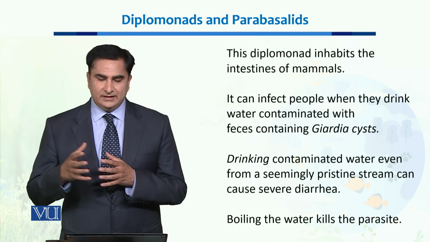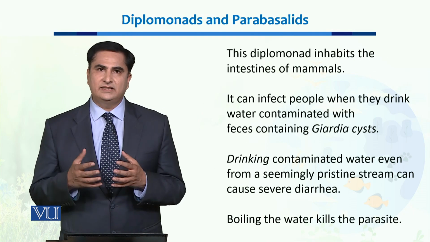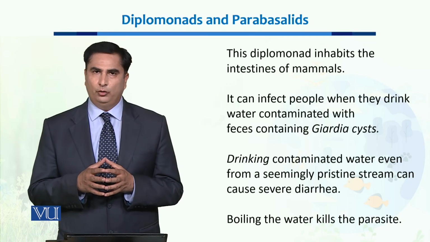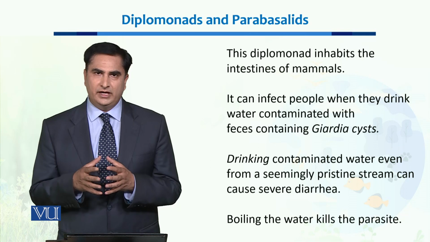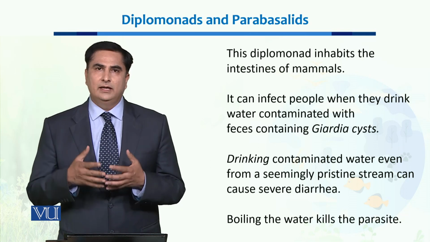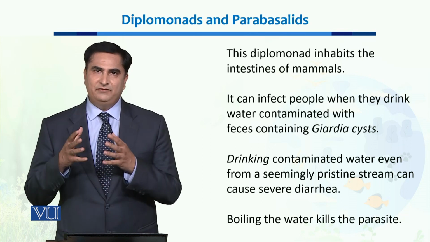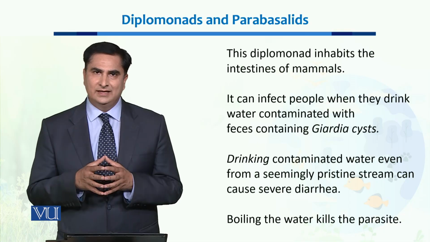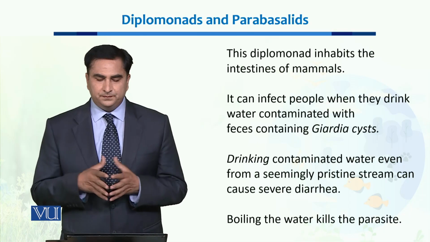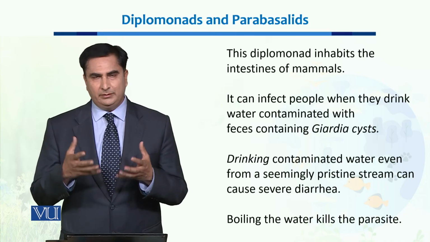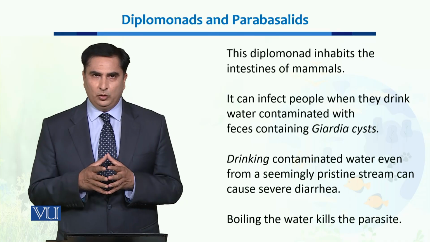Now, most of these diplomonads inhabit the intestines of mammals. So whenever we have grazing mammals go to some streams, even a stream which is contaminated with the feces of those mammals can contain these protists. Giardia is one of the typical examples of these diplomonads.